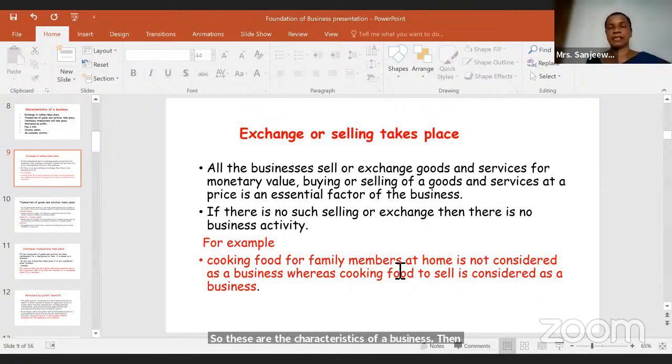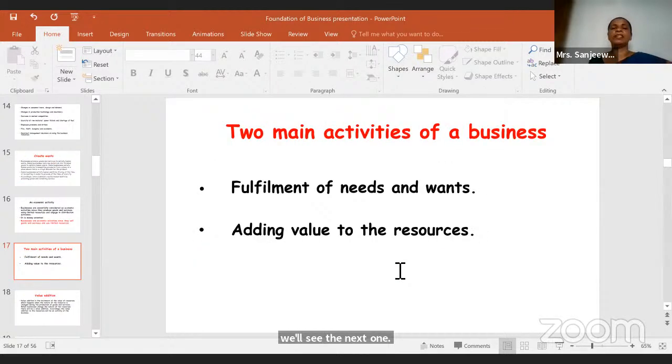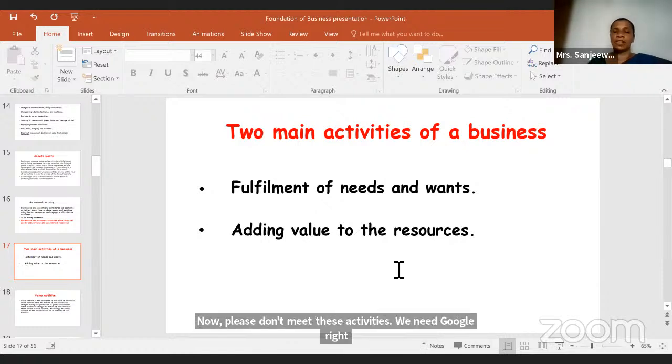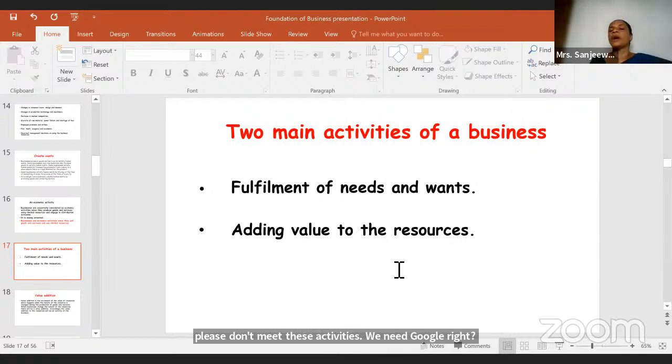Two main activities of a business. If you have a business, you might be doing two activities. What are these two activities? Fulfillment of needs and wants, and the other one is adding value to the resources. These are the two main activities. Please don't mix these activities with goals. The goals you need to write and study separately. If they ask what the two main activities of a business are, only these two you need to write. Other than that, you can't write anything.